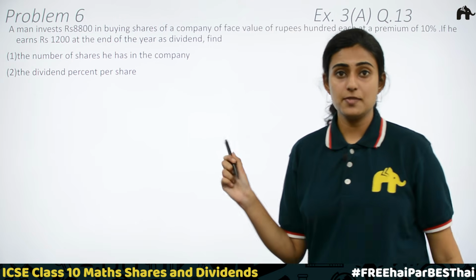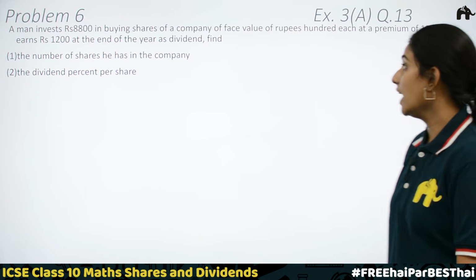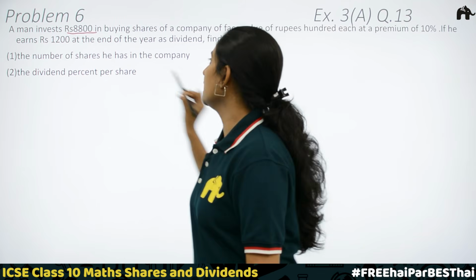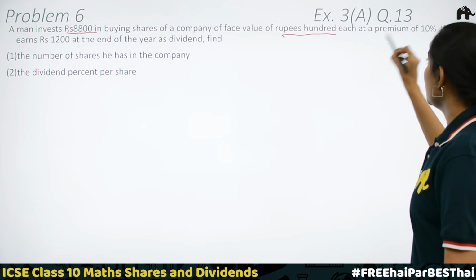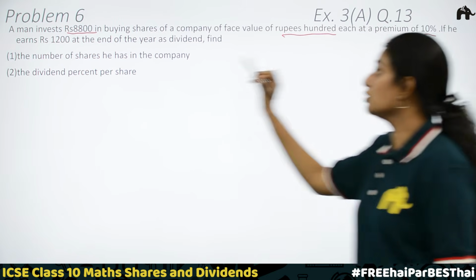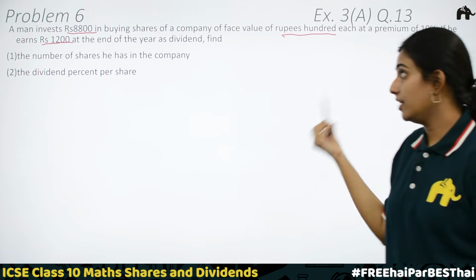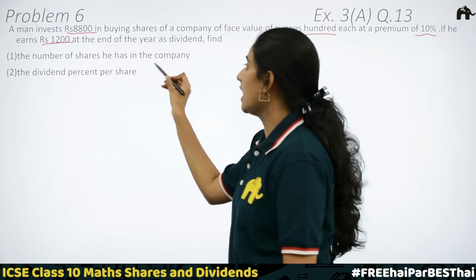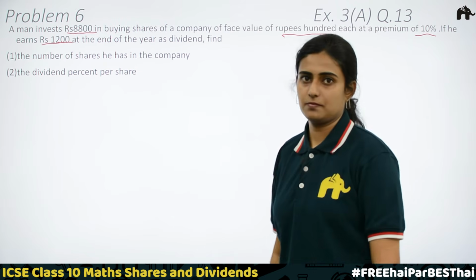Clear? Problem 6. Question number 13 of exercise 3A. A man invests rupees 8,800 in buying shares of a company of face value of rupees 100, each at a premium of 10%. If he earns rupees 1,200 at the end of the year as dividend, find the number of shares he has in the company and the dividend percent per share.